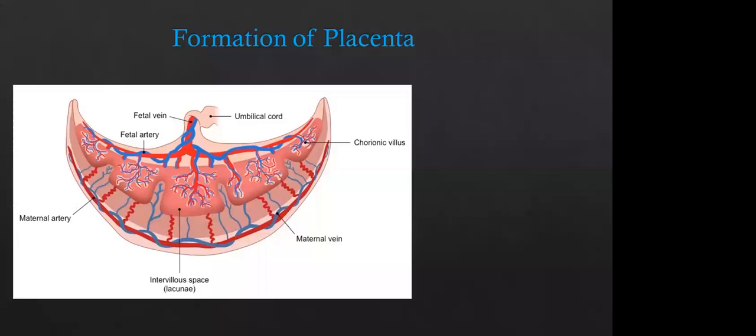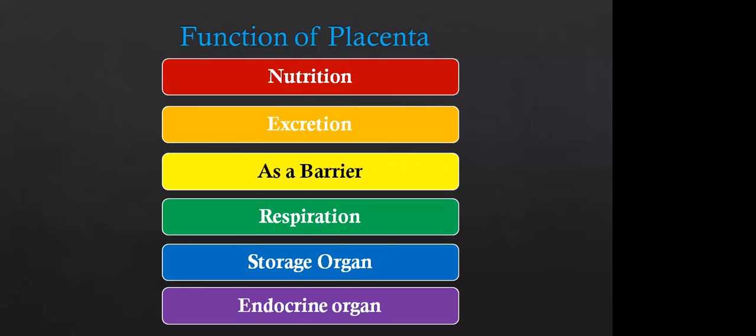And finally, we are going to see about placentation, or the formation of the placenta: how the placenta is going to be formed, and what is the function of the placenta, which is helpful for nutrition. The placenta passes nutrition from the mother to the fetus or embryo, and the excretion of that embryo is passed into the maternal body with the help of this placenta.